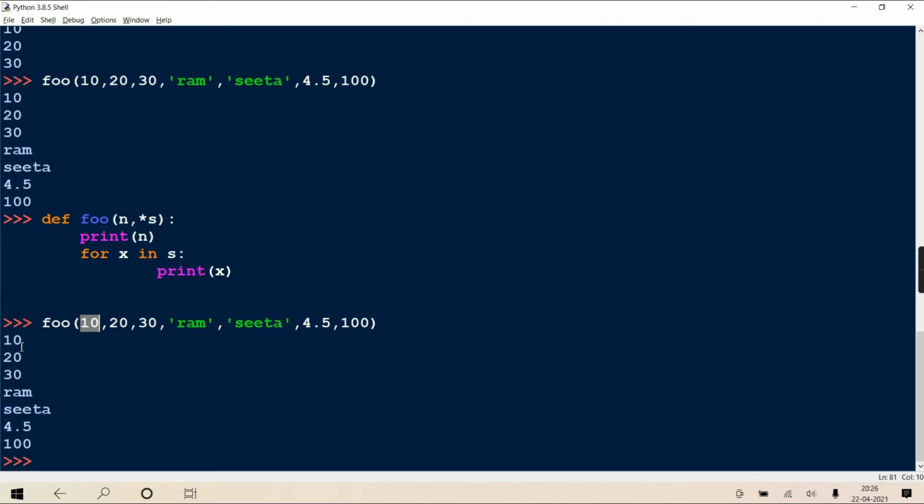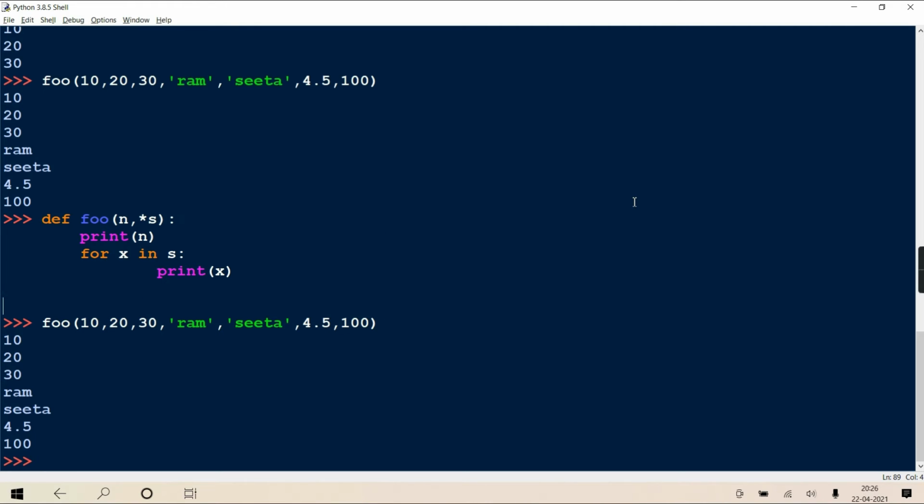You print that n, 10 is printed. And all the remaining values are passed as a tuple to this s. You got it? Each and everything I am showing as a demonstration. Please make these things clear. Okay, so I hope this is clear to you.